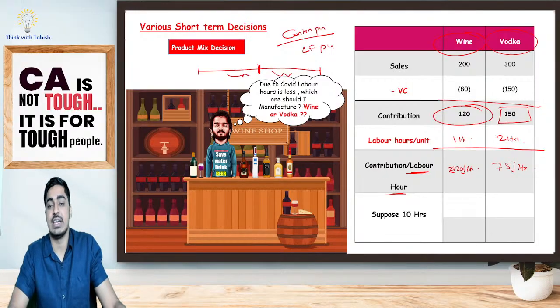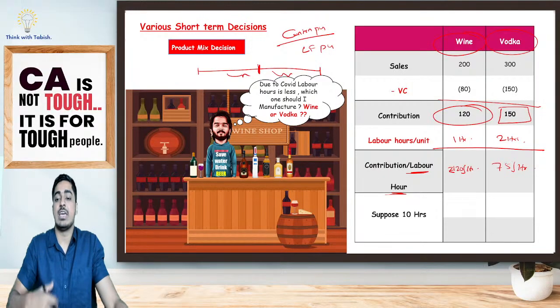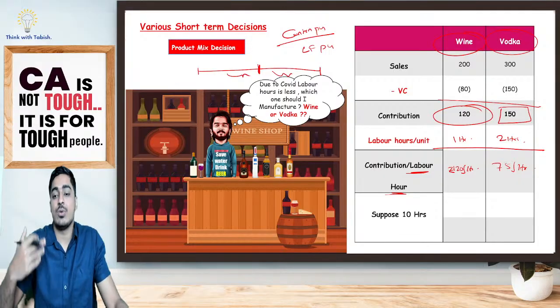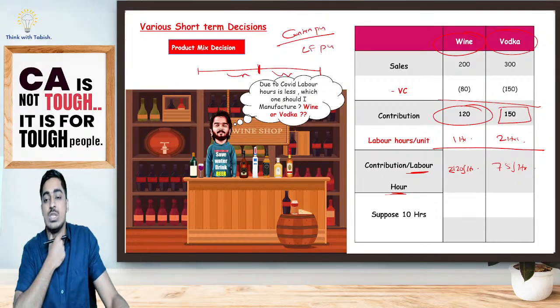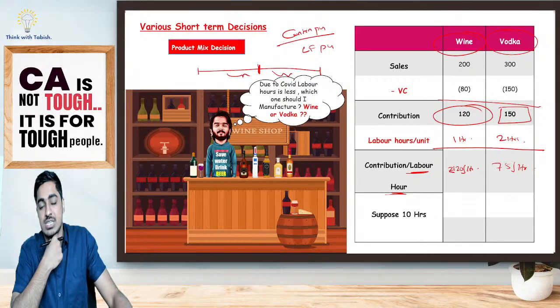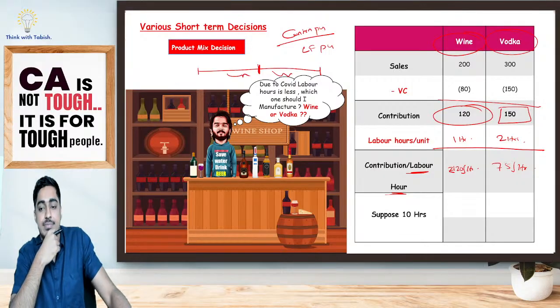If I have to decide, will I be giving first priority to wine or to vodka? Which one will I be giving first priority, students? Everyone, tell me the answer. If I have to manufacture one product, which one will I be producing, wine or vodka? Which one is giving me higher contribution per labor hour? Labor hour is a limiting factor here.